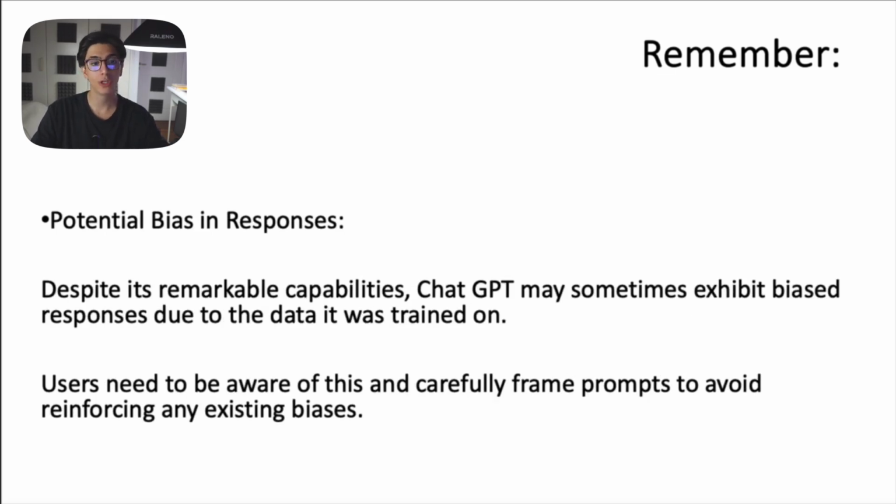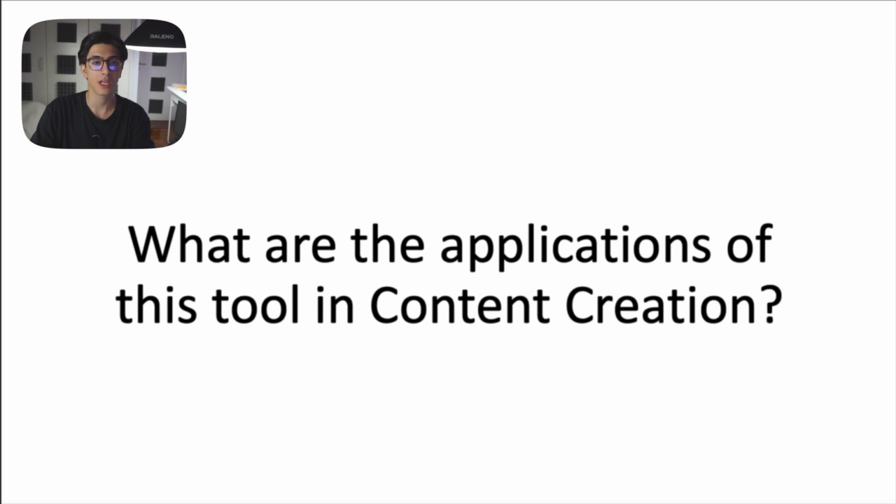Also, you need to be aware of potential bias in the responses that ChatGPT creates. Obviously, OpenAI is a company, and companies are run by people. ChatGPT may have data sets that receive information from all over the web, but this doesn't mean that information isn't biased sometimes. So despite its remarkable capabilities, ChatGPT may sometimes exhibit biased responses due to the data that it's been trained on. Users need to be aware of this and carefully frame prompts to avoid reinforcing any existing biases, especially if you are creating content for social media based on things that are happening right now in the world. You need to be aware of potential biases in the responses.